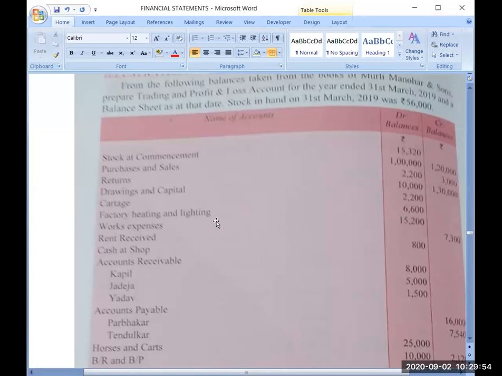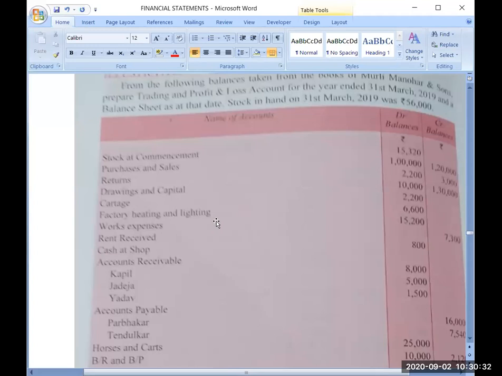It is your expense. And where do we write the nominal accounts? Yes, the trading and profit and loss account.